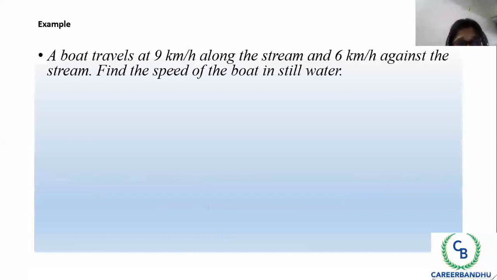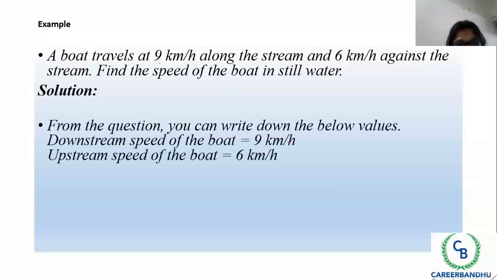A boat travels at 9 km per hour along the stream and 6 km per hour against the stream. Find the speed of the boat in still water. Now, can you tell me what has been given over here? The upstream and downstream speed of the boat. 9 km/h is downstream and 6 km/h is upstream. So the downstream speed of the boat is 9 km per hour and the upstream speed of the boat is 6 km per hour.